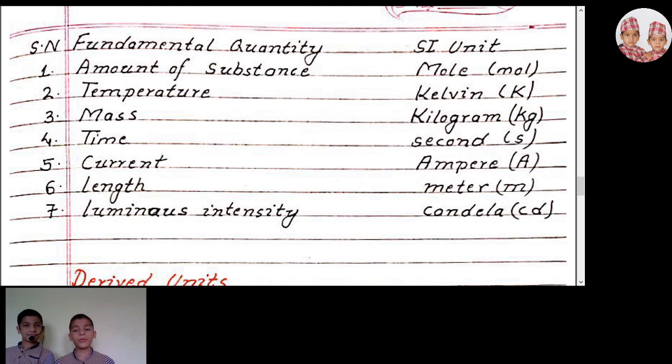They are amount of substance, whose SI unit is mole. SI unit of temperature is Kelvin. SI unit of mass is kilogram. SI unit of time is second. SI unit of current is ampere. SI unit of length is meter. And SI unit of luminous intensity is candela.